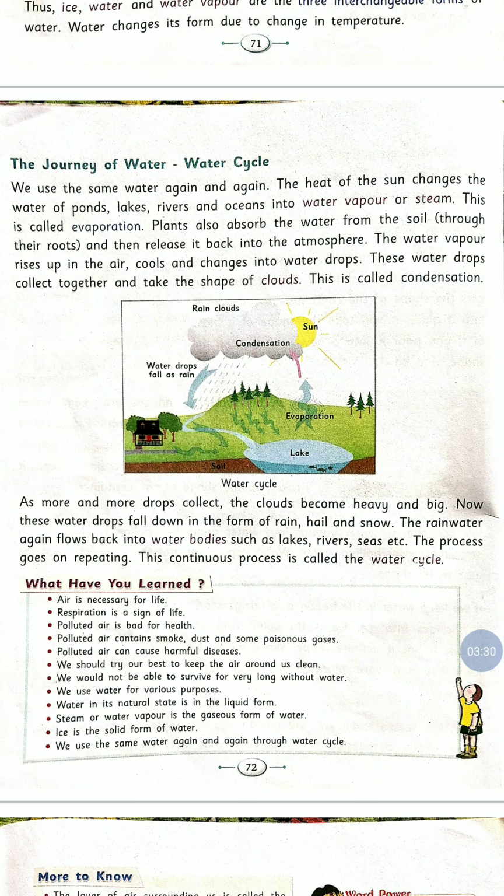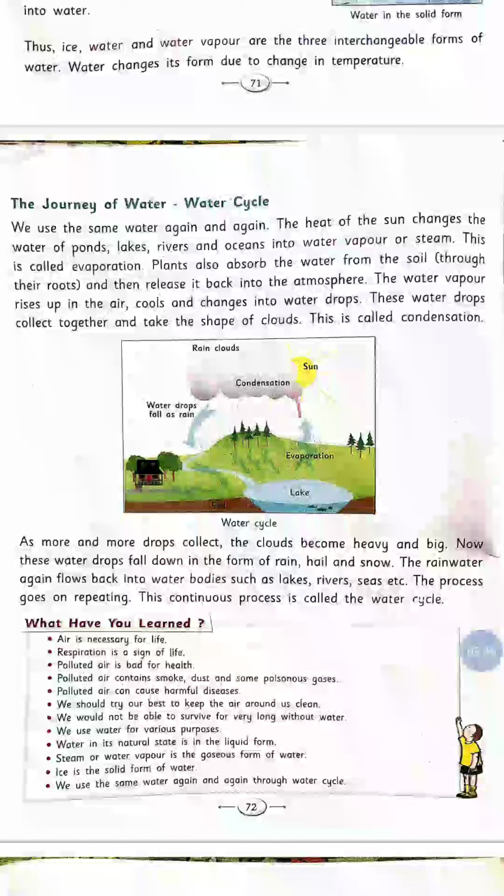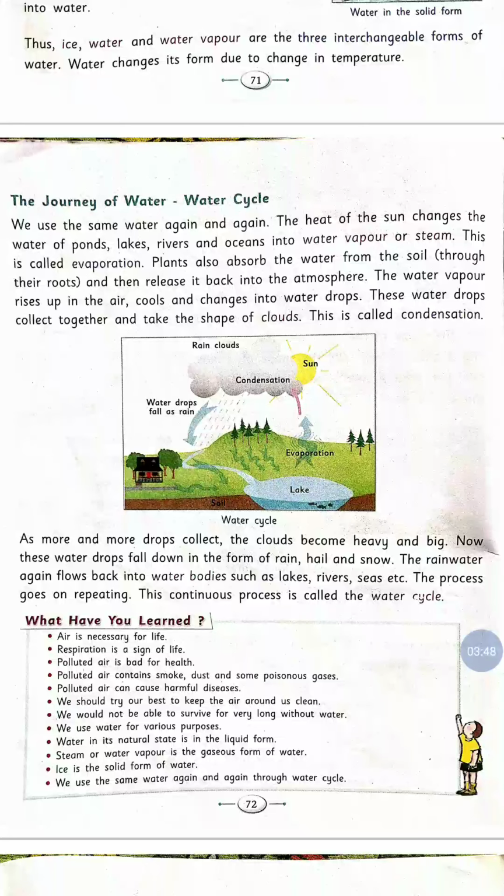And after that upside you can see the clouds, and in the clouds we can see the water drops, and water drops fall as rain, and again the rainwater comes into the lakes. This whole process makes a cycle that we call the water cycle.